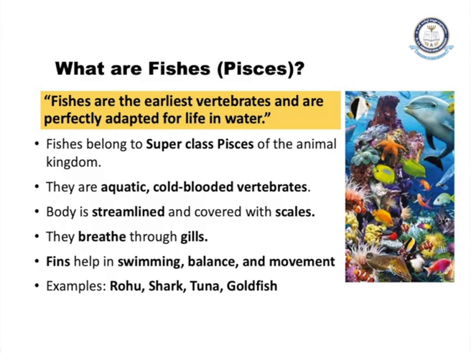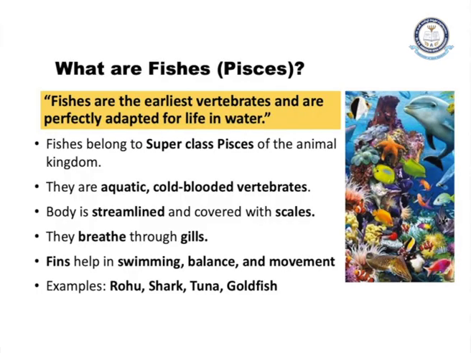Fishes are the earliest vertebrates. These are the first formed vertebrates. In the earlier classes, you might have learned about the non-vertebrates, that is, the organisms which do not have a vertebral column. The organisms which have a vertebral column are called vertebrates. And among these vertebrates, the first coming organisms will be the fishes. Fishes are the earliest vertebrates and are perfectly adapted for life in water.